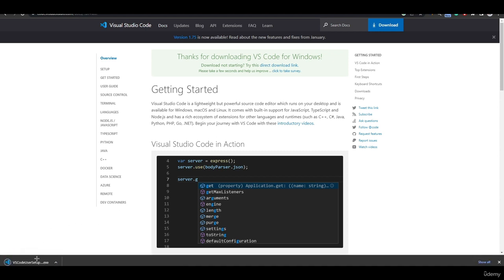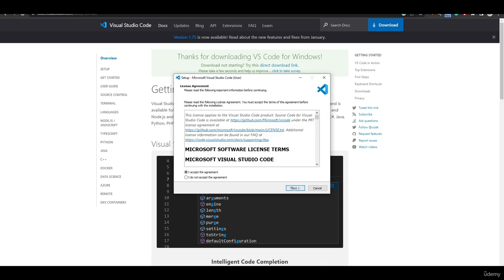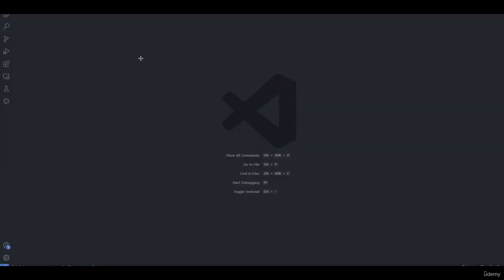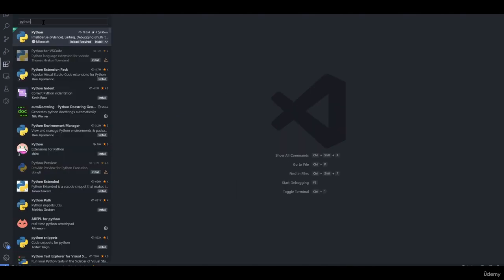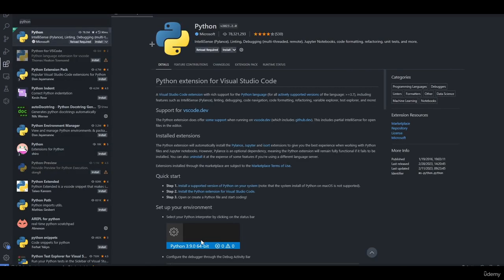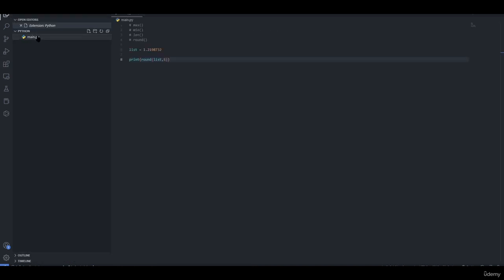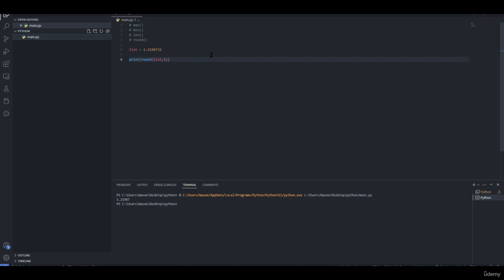When the download is done, we run the executable file, accept, next, and install. When the installation is done, open Visual Studio, go to extensions, write down Python, and install the package. We wait for the package. After installing the package, now you can simply run Python scripts directly from the IDE.